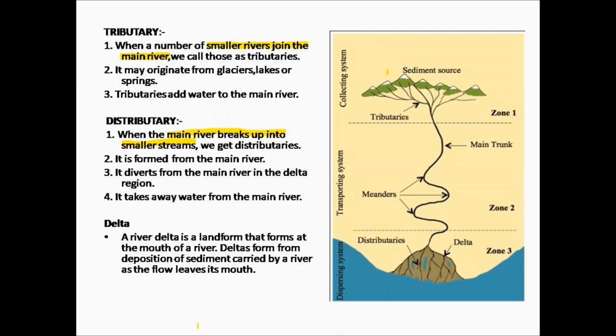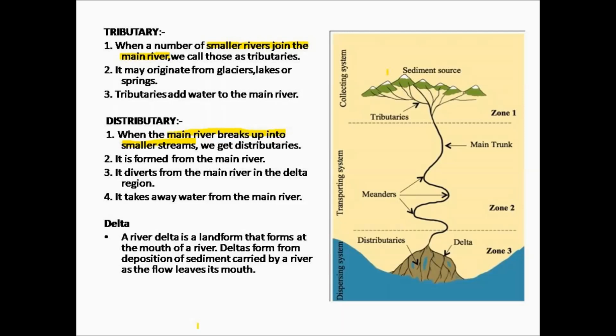Next we will see what is meant by a delta. A river delta is a landform that forms at the mouth of a river. So this river delta is found at the mouth of the river. The mouth of a river means it is a place where the river flows into an ocean. So the place where the river joins the sea, we call the mouth of the river.